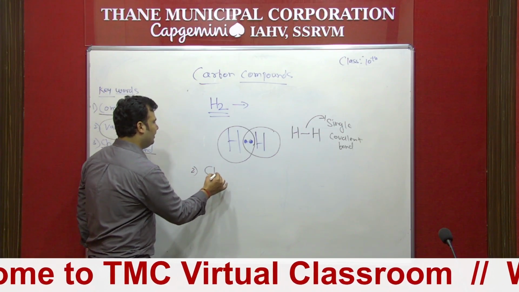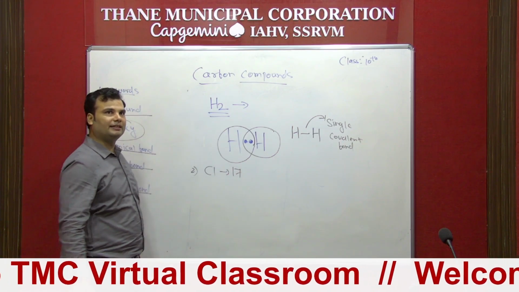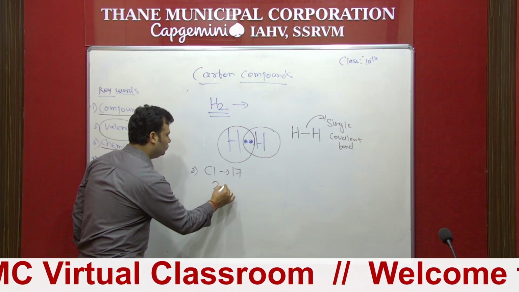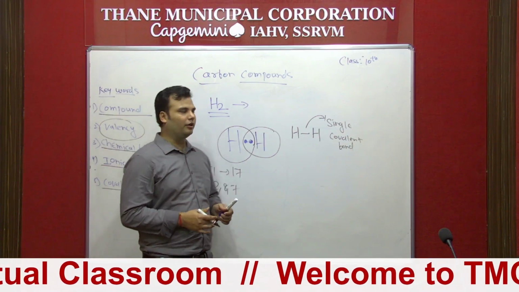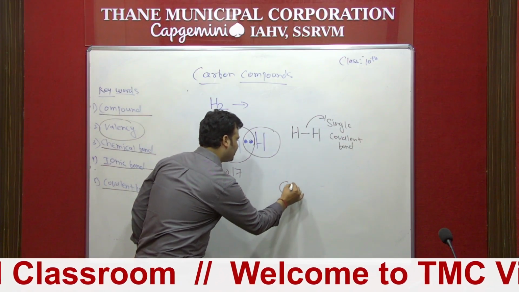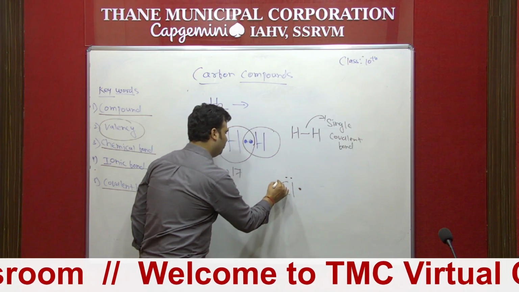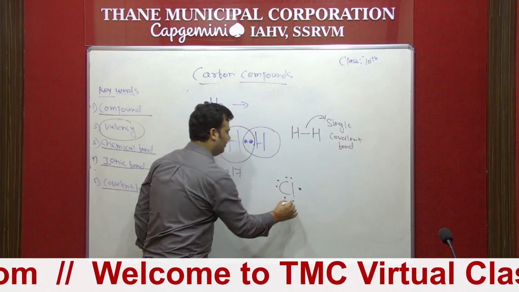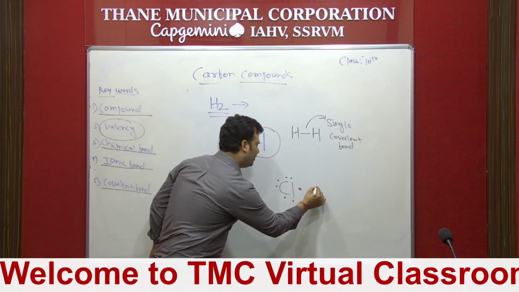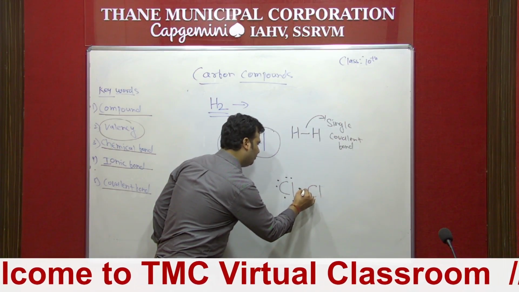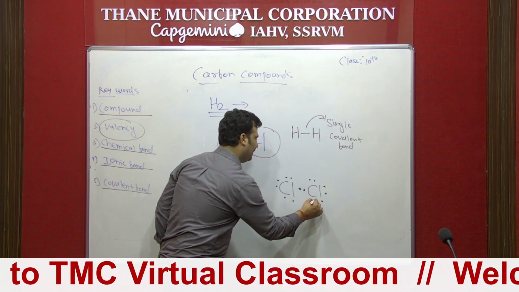Chlorine atomic number is 17. Do electronic configuration, that is 2, 8, 7. So outermost shell contains 7 electrons. So we have to draw again how many electrons? 7 electrons. So 1, 2, 3, 4, 5, 6, and 7. So again chlorine also wants to complete their octet. So again one chlorine will come together. That is again 1, 2, 3, 4, 5, 6, and 7.